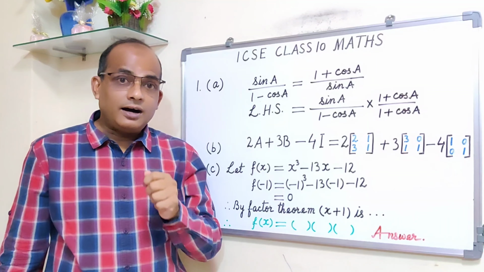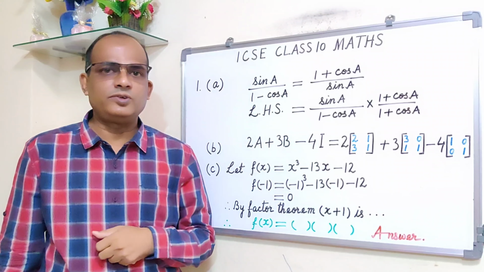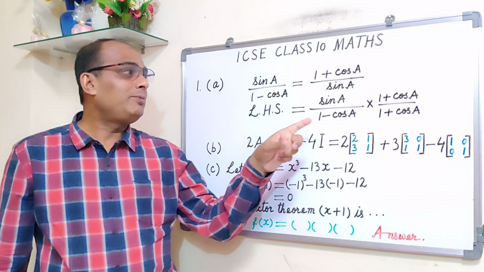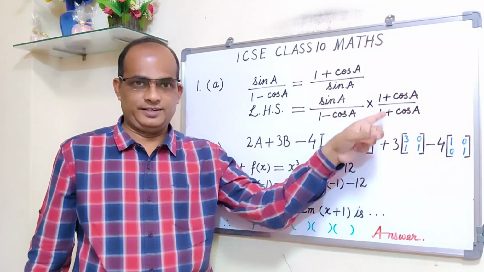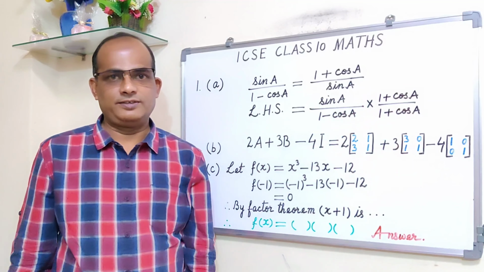But a few students multiply by 1 minus cos A. You should multiply by 1 plus cos A.